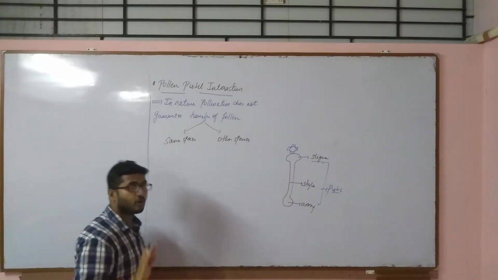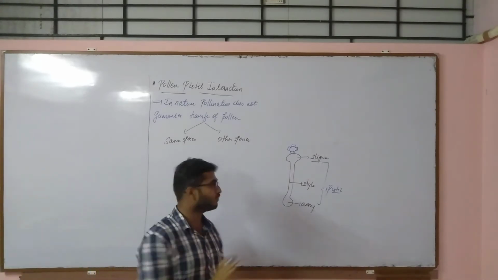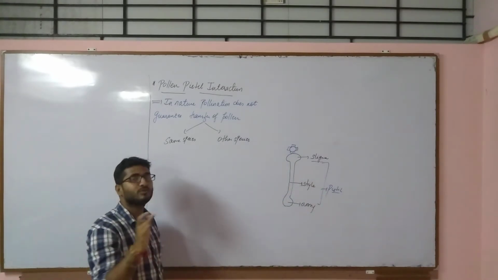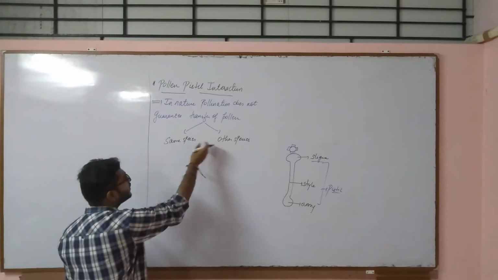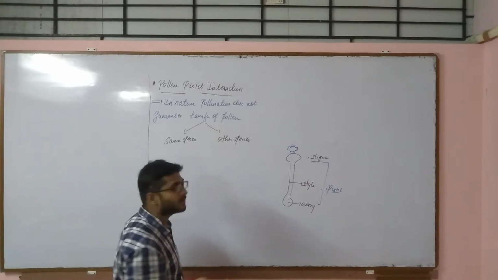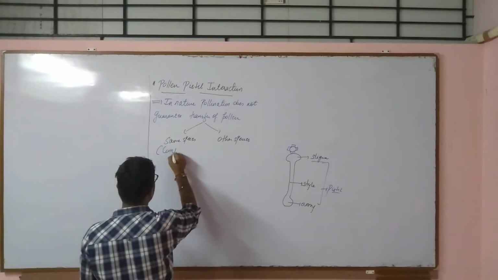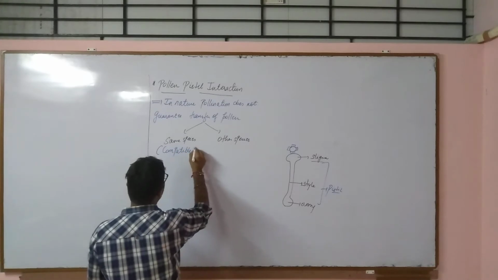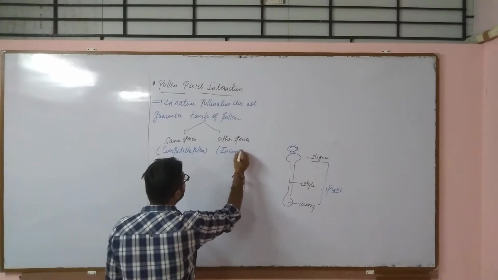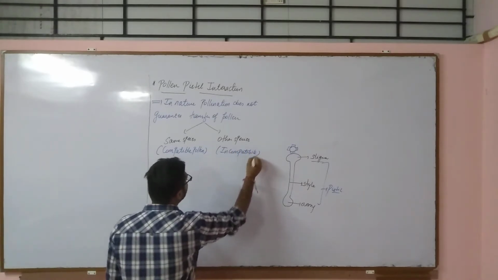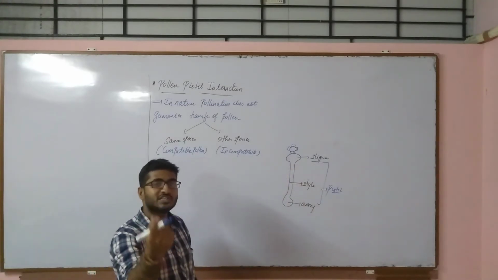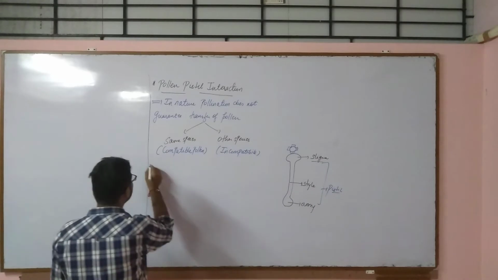So in nature, pollination does not guarantee the transfer of pollen. So if the pollen are transferred, then it is not 100% sure that the pollen tube will emerge out. So transfer may be from the same species. If it is from the same species, then we can say it is compatible pollen. If it is from another species, we can say it is incompatible pollen. Now who has the power to decide whether to accept the pollen or to reject the pollen? That is stigma.